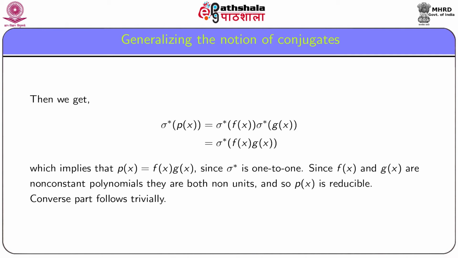Since f(x) and g(x) are non-constant polynomials, they are both non-units, and this contradicts that p(x) is irreducible, and thus it follows that sigma star p(x), or p star (x), is irreducible over K dash. The converse part follows trivially.